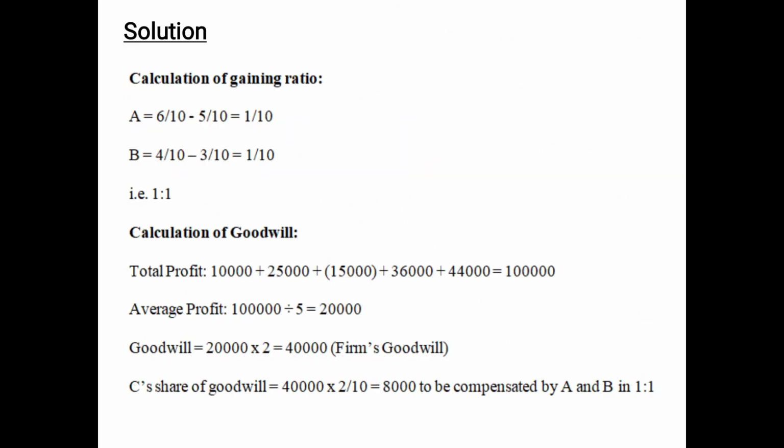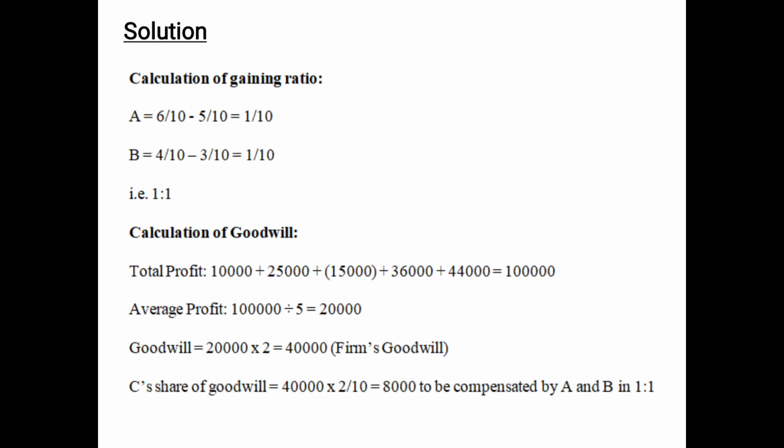So let us see the solution. First we have shown the working notes. The first working note is for calculation of gaining ratio. The formula for gaining ratio is new ratio minus old ratio. The new ratio of A is 6/10 minus his old ratio 5/10, so his gaining share will be 1/10. And the new ratio of B is 4/10 minus his old ratio 3/10, so his gaining share is 1/10. That is, the gaining ratio will be 1:1.